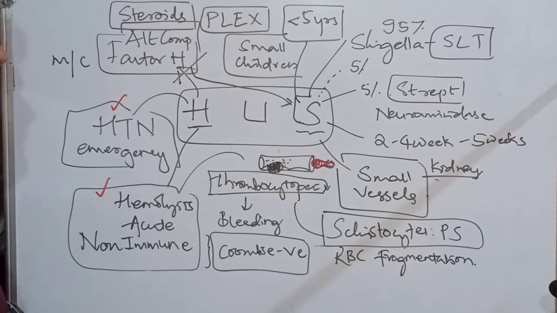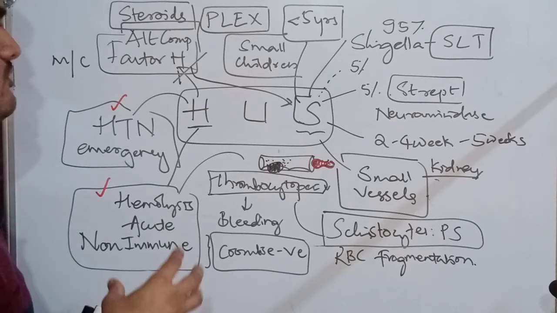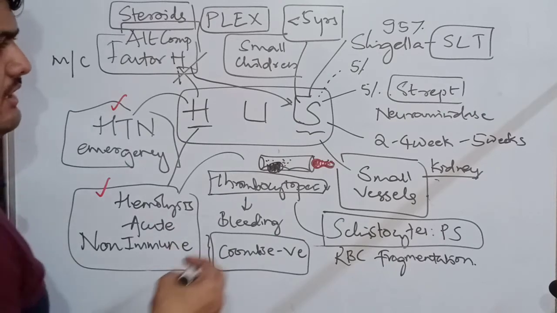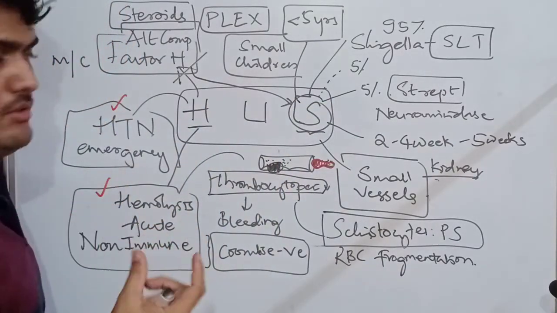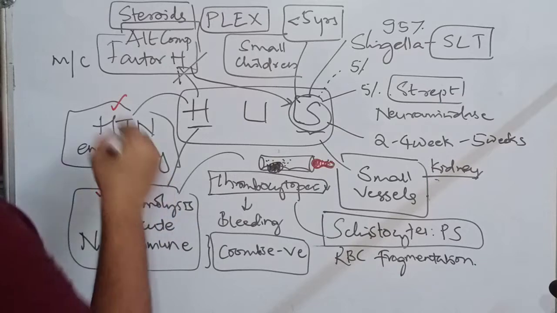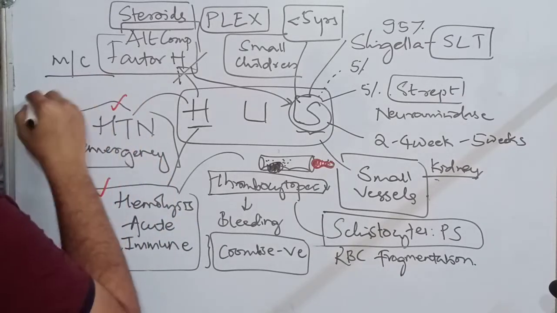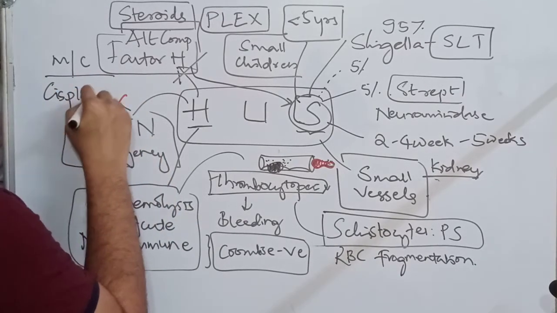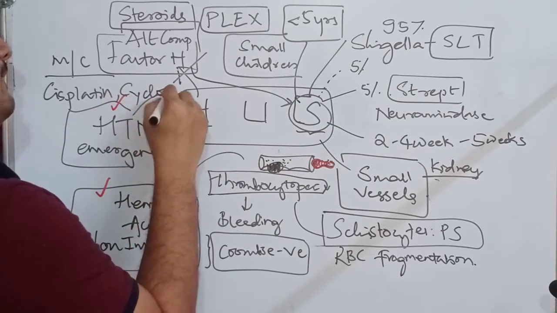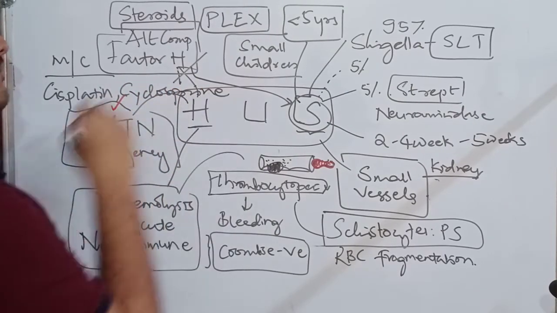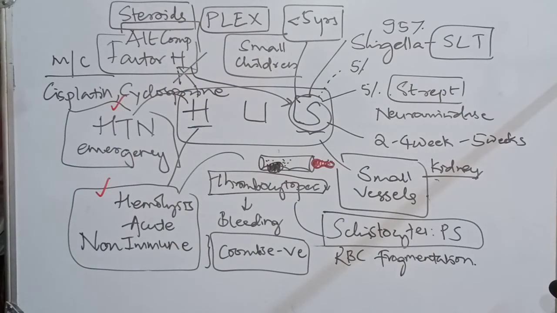Then what are the other causes? Drugs can be a cause. To remember the drugs, we can use a simple technique: the two drugs are cisplatin and cyclosporine. What are the other causes in the adult type?